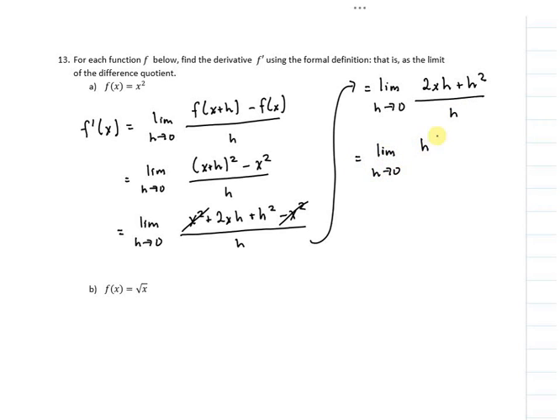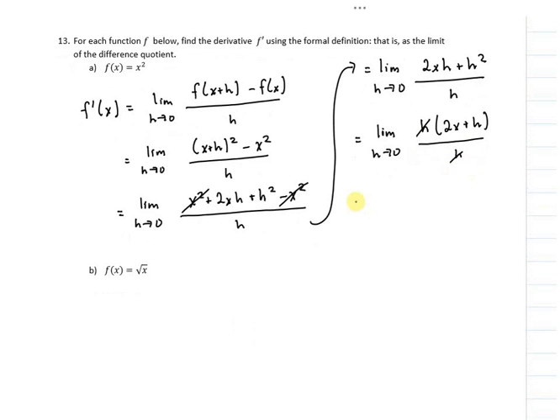I can pop out my h. I get h times (2x plus h) over h. Then my h's cancel. That gives me the limit as h goes to 0 of 2x plus h. And now I'm going to just plug in a 0 for h, and I'm going to get 2x.